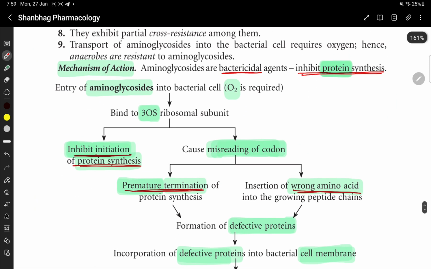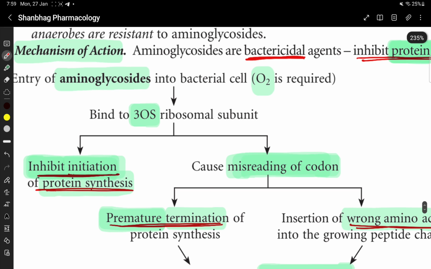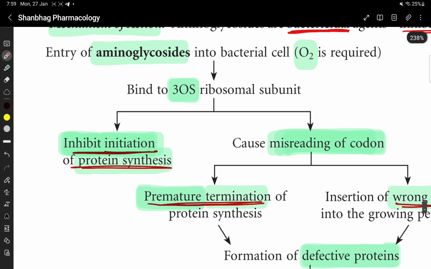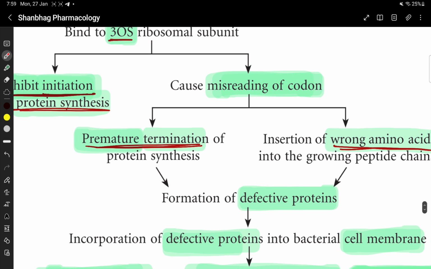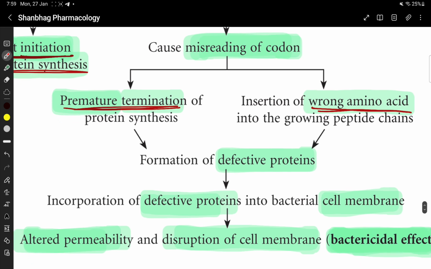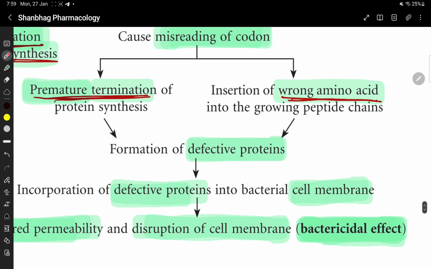So aminoglycoside is a bactericidal agent. It inhibits protein synthesis. It enters into the bacterial cell. Oxygen is required. It binds to the 30S ribosomal subunit. It inhibits the initiation of protein synthesis and causes misreading of the codon. Misreading of the codon will result in premature termination of protein synthesis and insertion of wrong amino acid in the